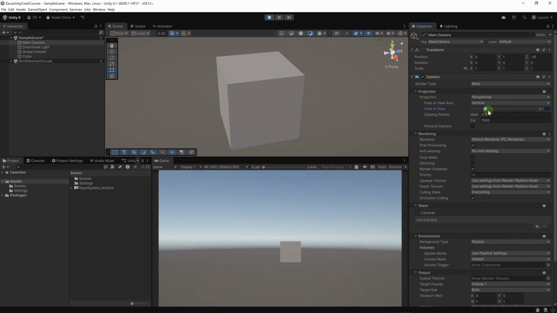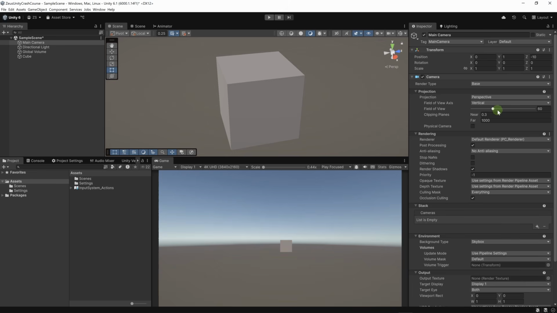But since I'm doing these changes at playtime, so now we are at playtime, if I go out of playtime, if I stop the game, the original values of the parameters are reset. So here we are back to having the field of view set to 60. However, now we are at edit time. If I change a parameter here, it will be saved with the scene. Here we can see a little star next to the scene, which means that we have unsaved changes. If I hit Ctrl S, I'm going to save the changes.